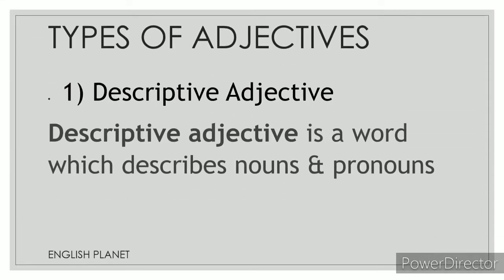Now there are various kinds of adjectives. The first one is descriptive adjectives. A descriptive adjective is a word which describes the nouns and the pronouns. It is basically a describing word. It will describe the noun and the pronoun.